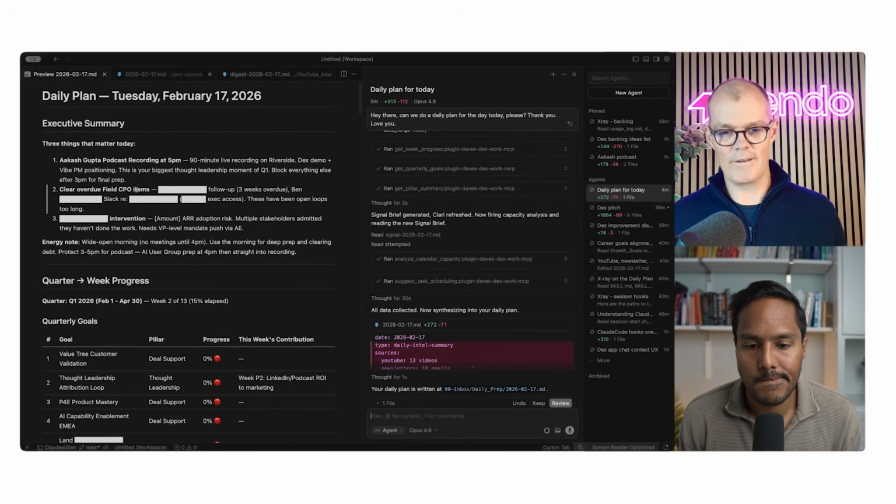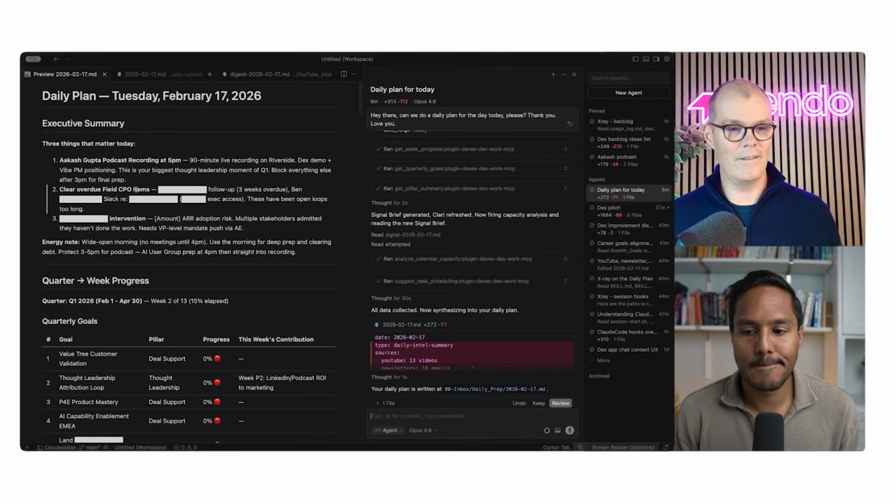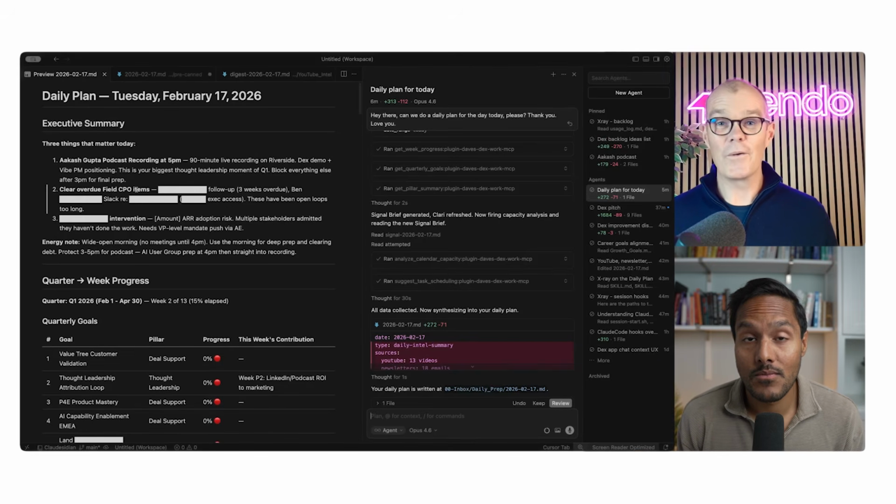I've gone in here and said, look, how do I show a PKM system to Akash and other people without revealing anything sensitive for Pendo? And I said, look, if there are any company names, any people, any projects that are sensitive, any dollar data, just redact it for me. And it's done it, right? This is how easy it is now to work with this software. Just tell it what you want, tell it what you want to improve, and it just does it. So anyway, back to the daily plan.